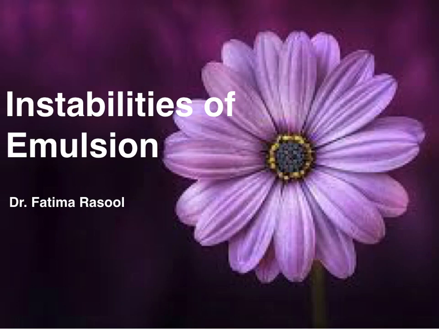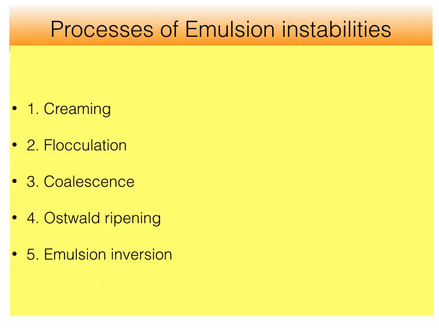Today I am going to discuss instabilities of emulsion. So what are different processes or mechanisms of emulsion instabilities? These are creaming, flocculation, coalescence, Ostwald ripening and emulsion inversion. Let's discuss all these instabilities one by one in detail.